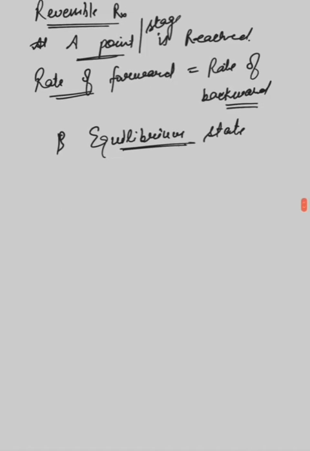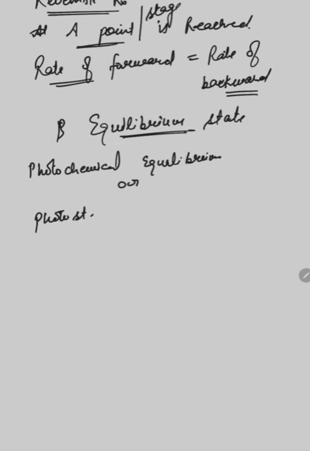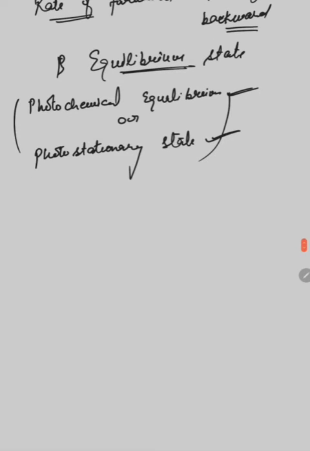So when the equilibrium state is reached in the photochemical reactions, this state is known as photochemical equilibrium, or you can say photostationary state. This equilibrium state is known as photochemical equilibrium or photostationary state in the photochemical reactions.